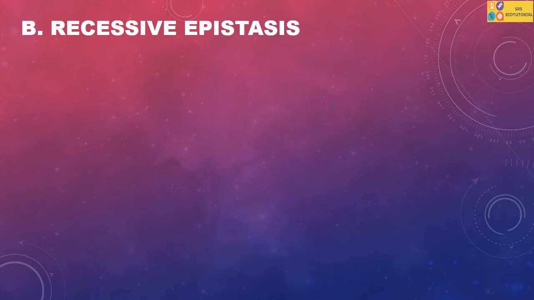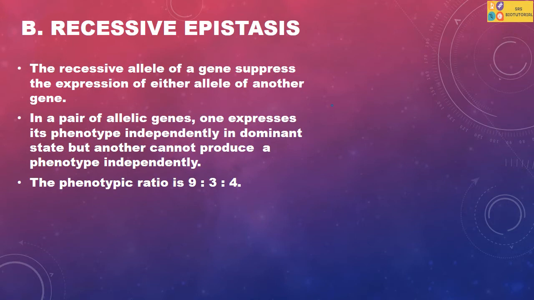Recessive epistasis. In this gene interaction, the recessive allele of a gene suppresses the expression of either allele of another gene. The phenotypic ratio of the F2 generation is 9:3:4.